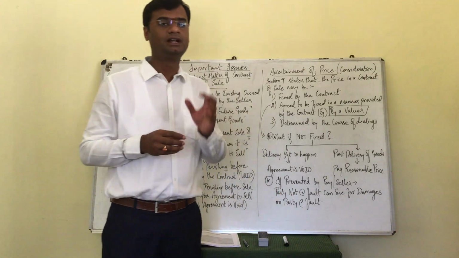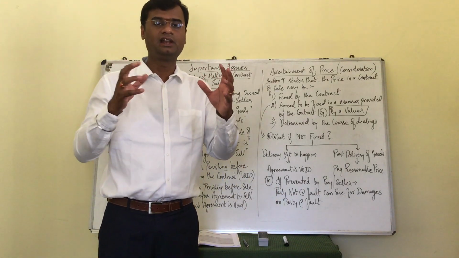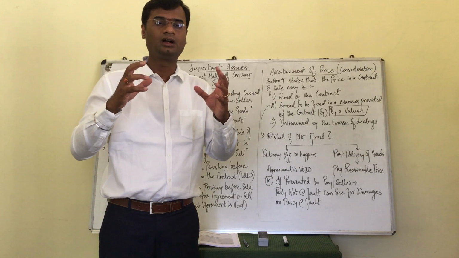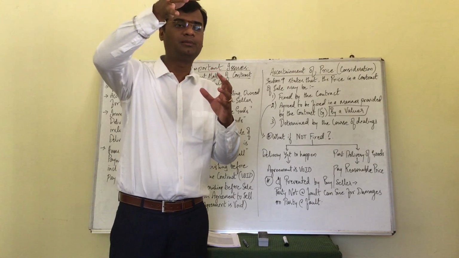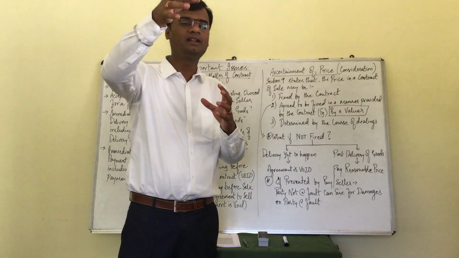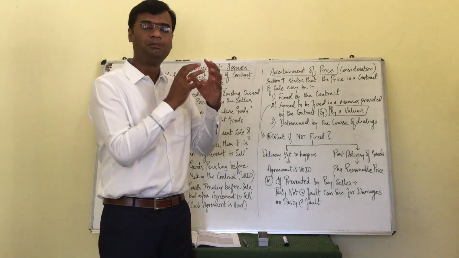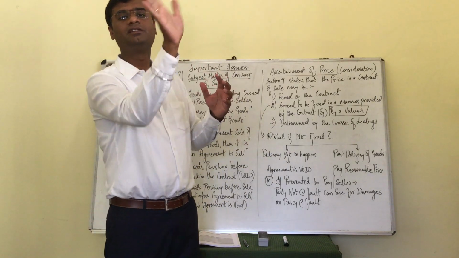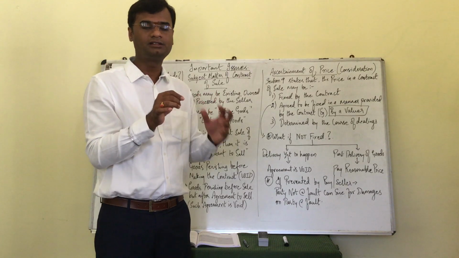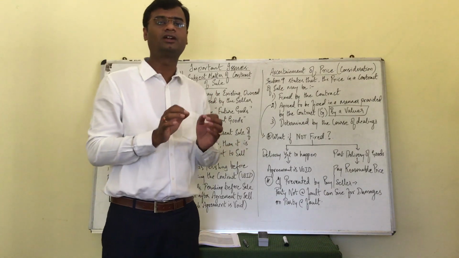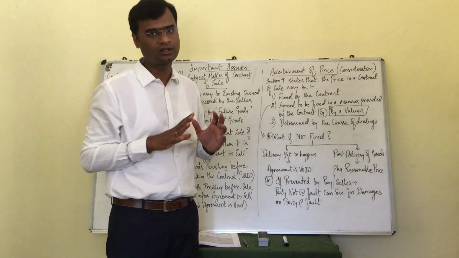Let's take an example. Let's say the buyer and seller agreed upon a contract where the price of that particular goods is to be determined by the valuer. The buyer intentionally prevents the valuer from determining the price. Eventually, the contract is void. Agreed, because the valuer has not given the price.